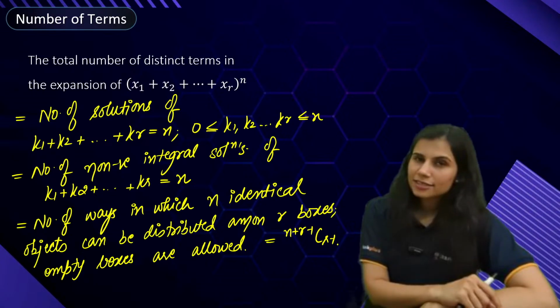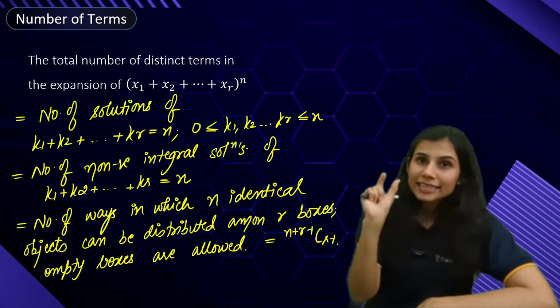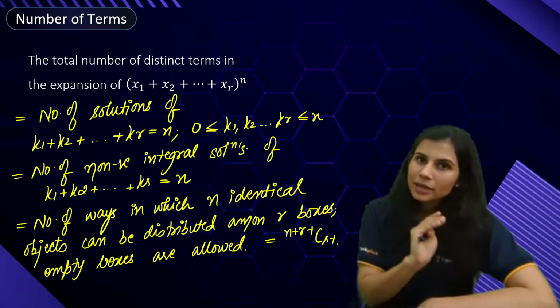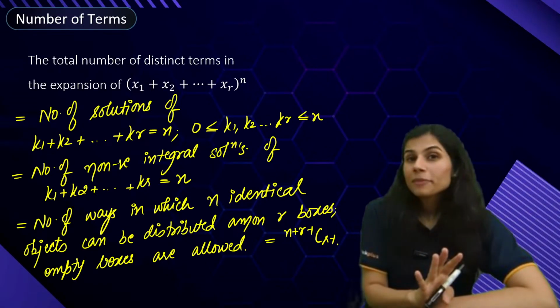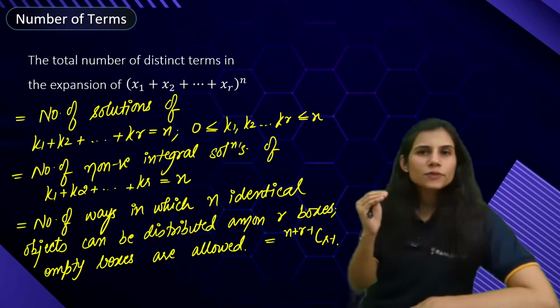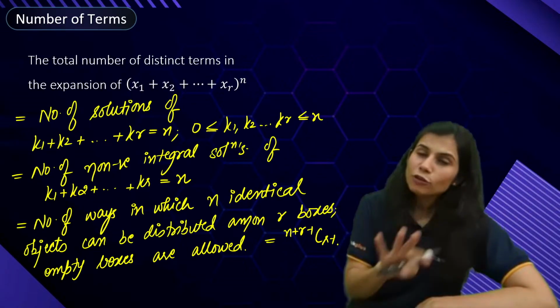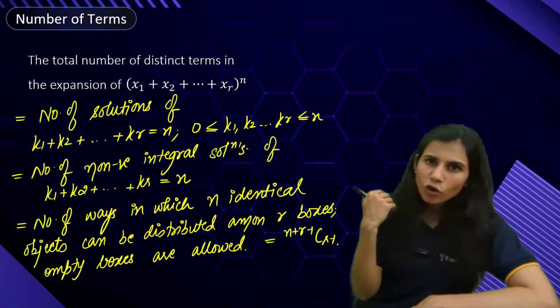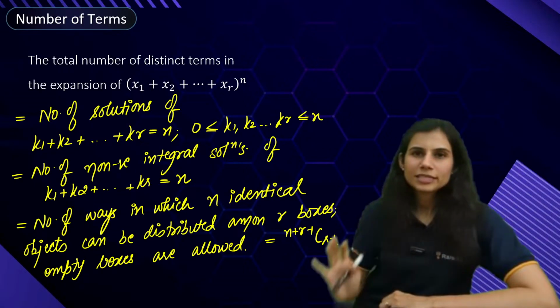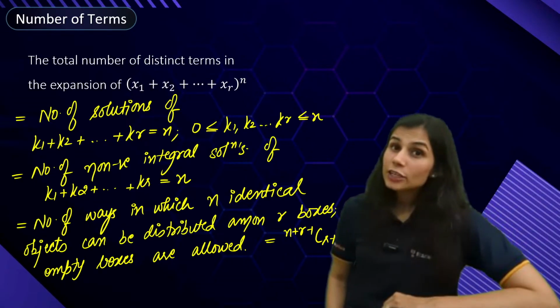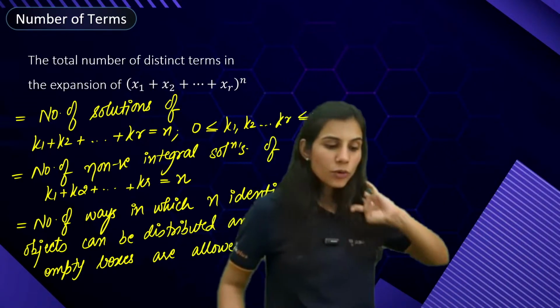The number of ways in which n identical items can be distributed among r boxes such that no box remains empty is n minus 1 C r minus 1. And if it is allowed to keep empty boxes, meaning you can even allot 0 items to some boxes, then the answer is n plus r minus 1 C r minus 1. Here 0 is allowed. Why?